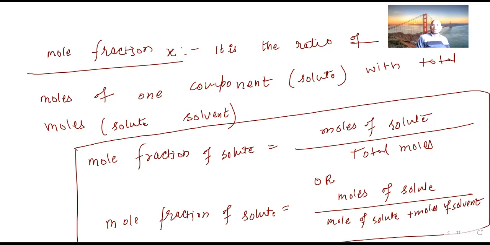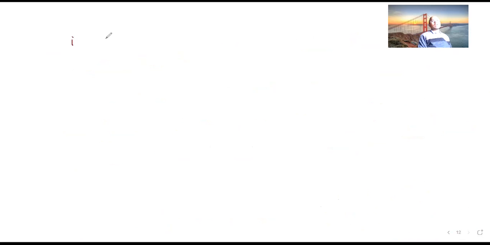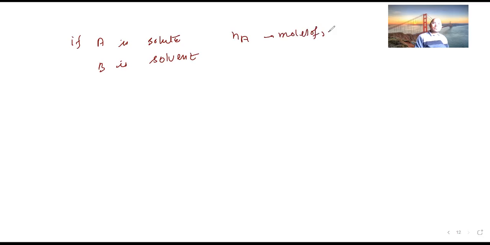Now let us go to the next page. If A is the solute, B is going to be the solvent. So nA is moles of solute, yes or no? And nB is moles of solvent. This is the second point.